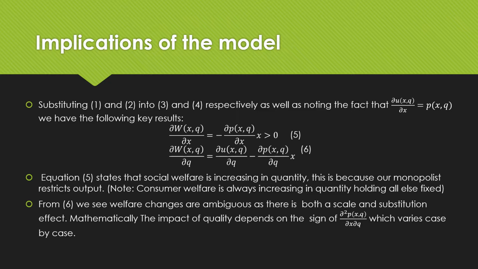Mathematically, this depends on the sign of the second partial derivative of our price function with respect to x and q, which varies case by case. Just one point over here, you might be a little bit confused as you see a negative sign out the front of equation 5. The partial derivative of price with respect to quantity is going to be negative, and we're just throwing a negative sign in front of that, so that's positive.